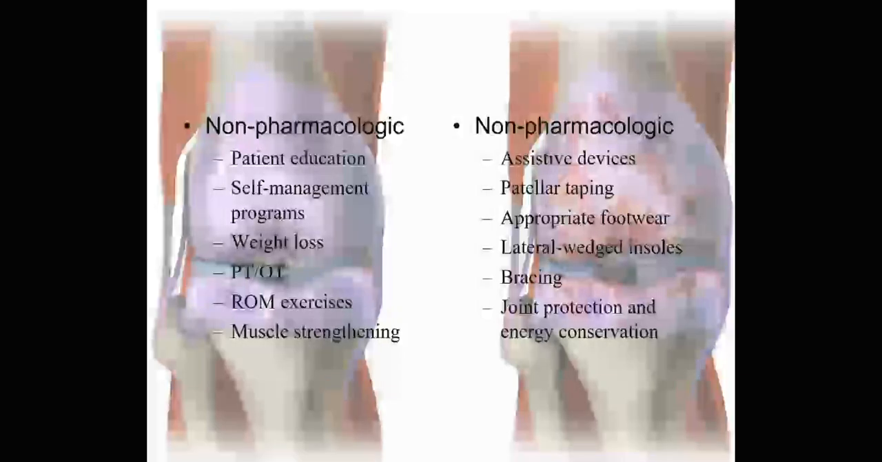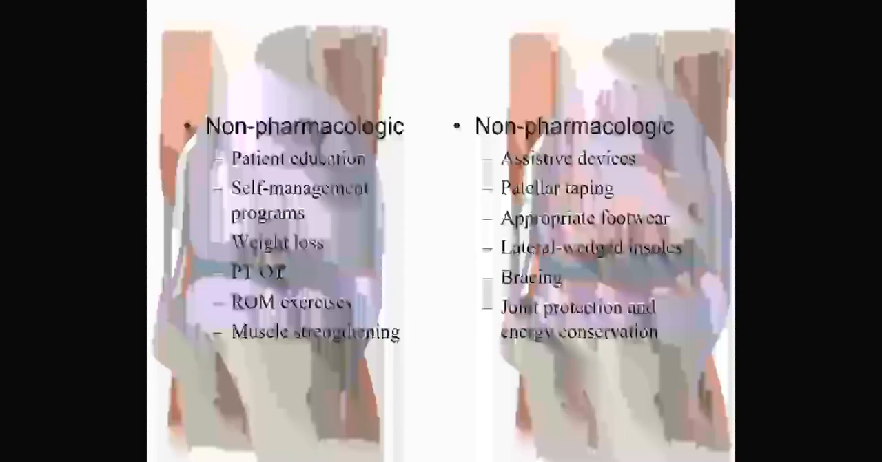Non-pharmacological treatment options: we have to educate the patient about the disease process. Self-management programs, the patient can enroll in such programs. Weight loss advice we have to give to the patient if the patient is obese or overweight. Physiotherapy and occupational therapy can be given. Range of motion exercises the patient should do regularly. Muscle strengthening exercises also should be done by the patient. Assistive devices can be given to the patient.